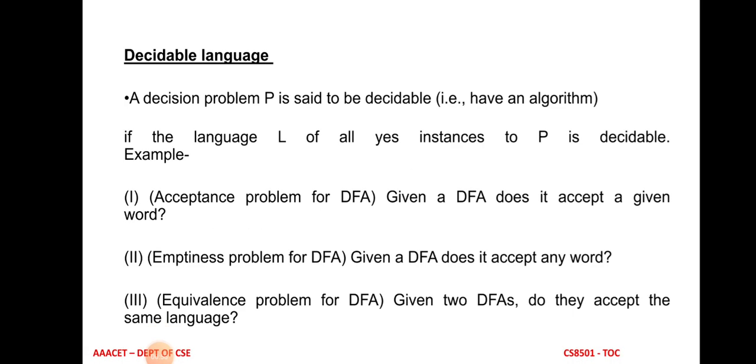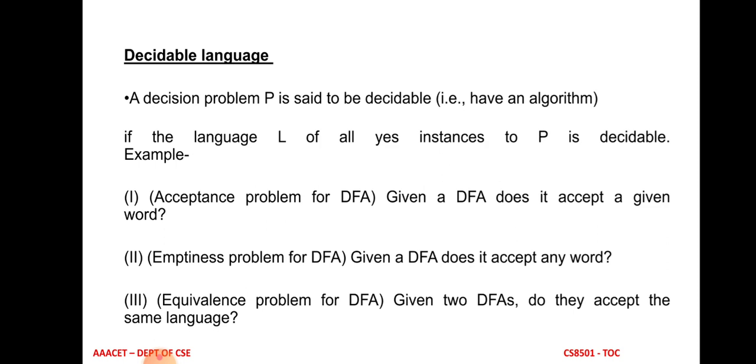So let us start with decidable language. The decision problem P is said to be decidable, which means the decidable problem has an algorithm, if the language L for all instances of a particular problem is decidable. Let us take some examples.